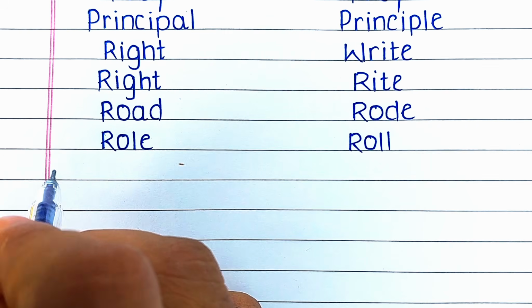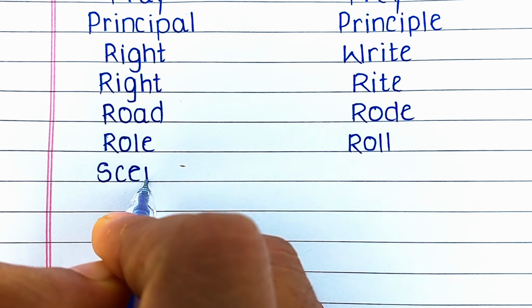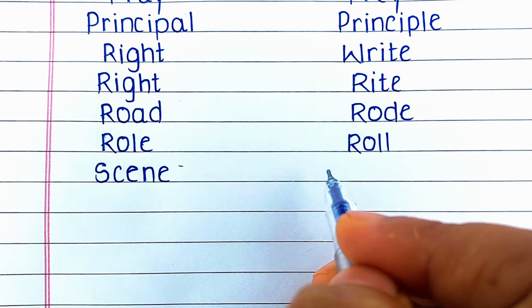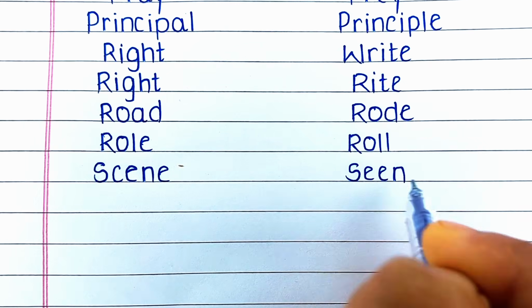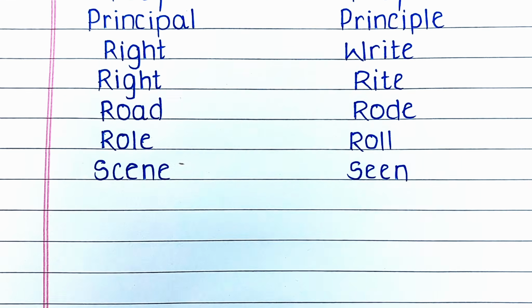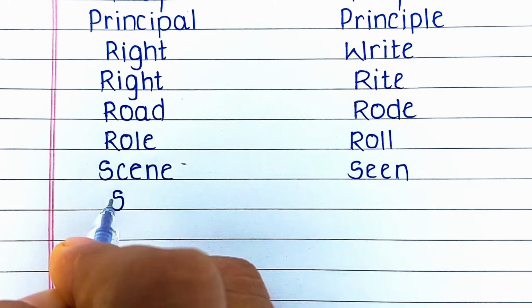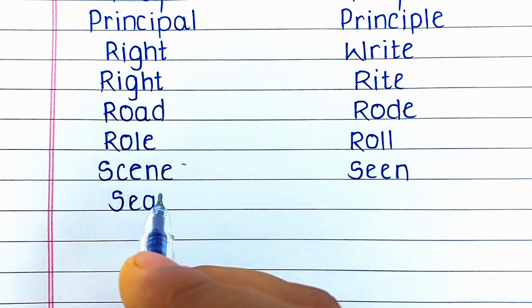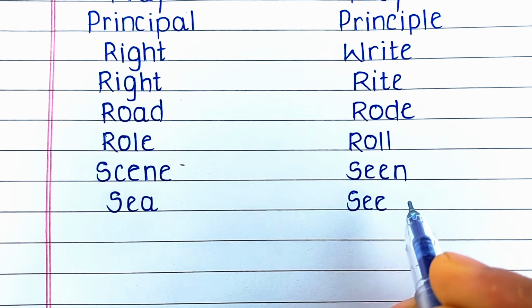Next word is S-C-E-N-E, scene. Scene is the part of a play. Its homophone is S-E-E-N, seen. That is the past participle of the word see. Next word is S-E-A, sea. Sea means ocean. Its homophone is S-E-E, see, that is to observe.